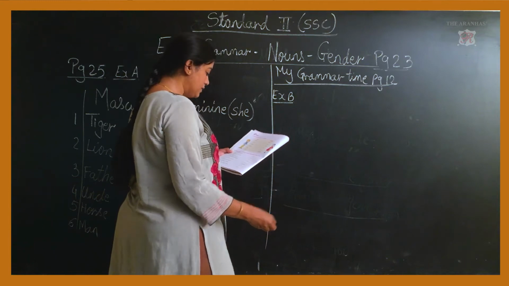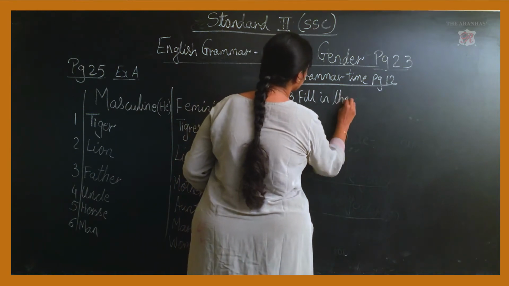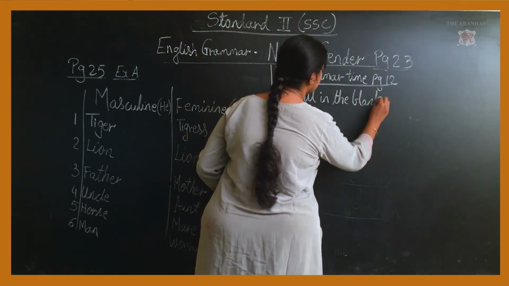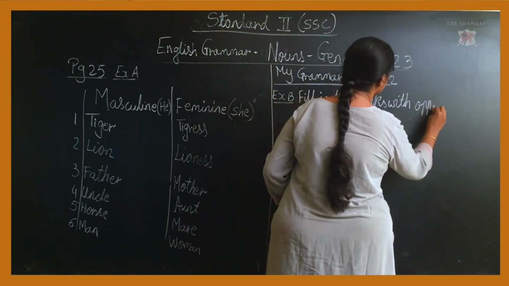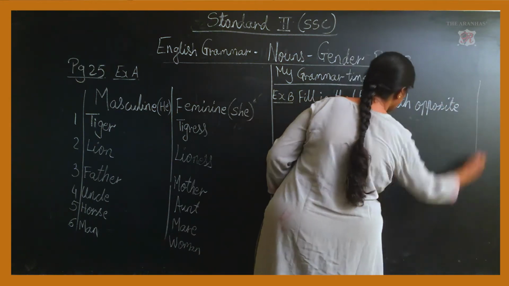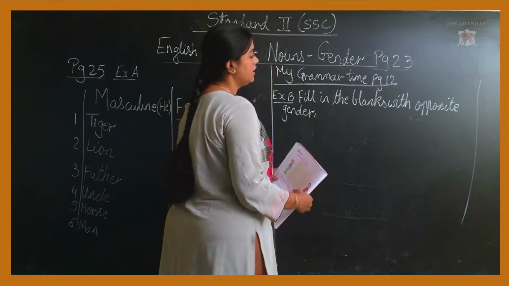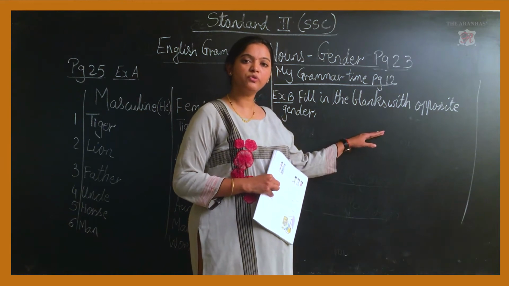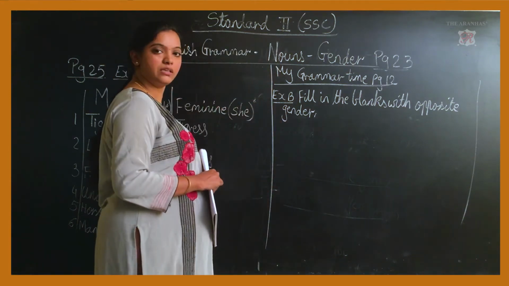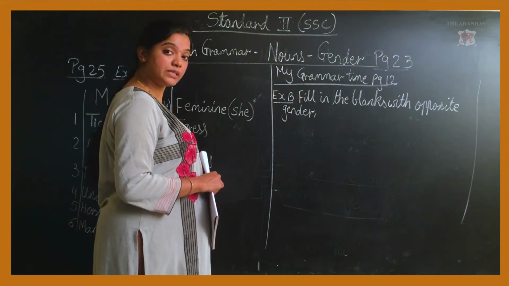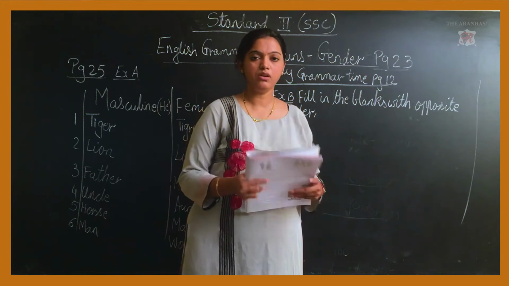Fill in the blanks with the opposite gender. What do you mean by this? If the male gender is given to you, you will write the opposite. What is the opposite of male? It is female. What is the opposite of feminine? It is masculine. And what is the opposite of masculine? It is feminine. Any one of them can be given to you in the question. You have to change it to the respective one.